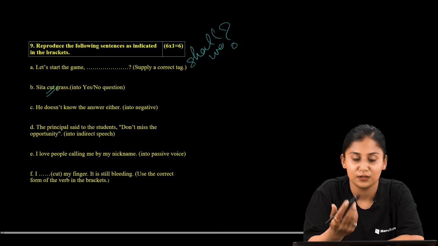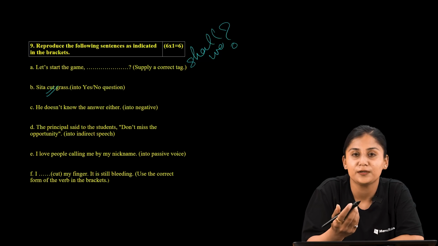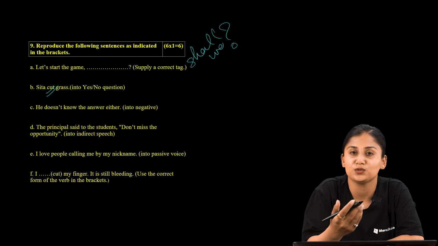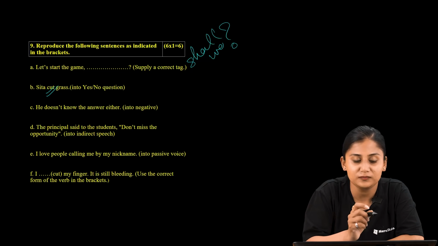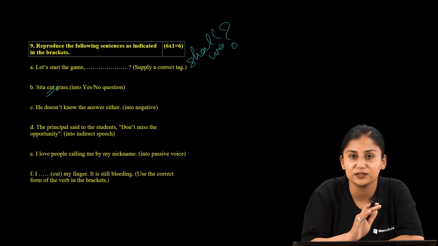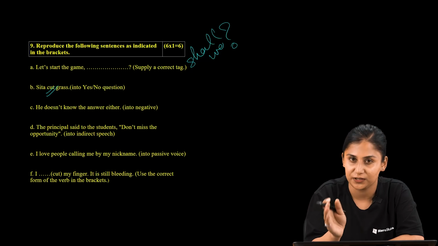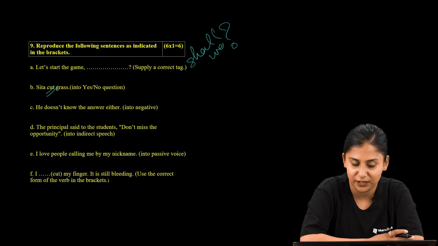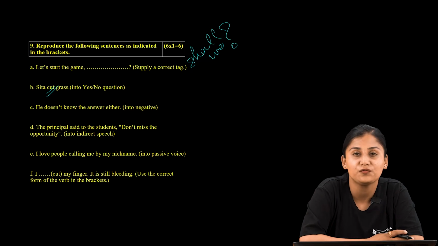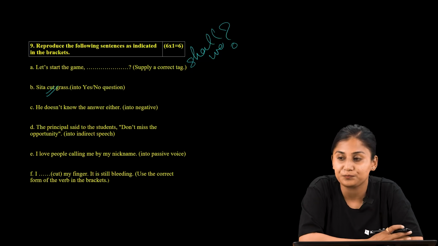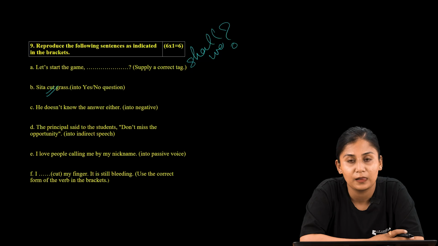Now let us recall the structure of the yes no question pattern. The first thing is that we are supposed to add the auxiliary verb, and then the subject, the base form of the verb, and then the object. As we know the sentence is in the past form, what would be the auxiliary verb of the past form?